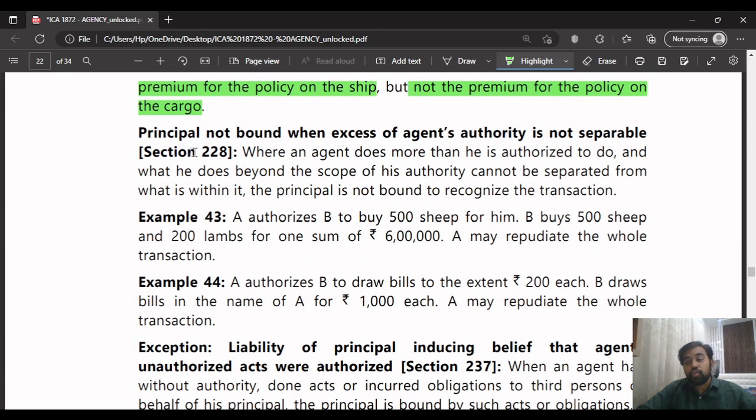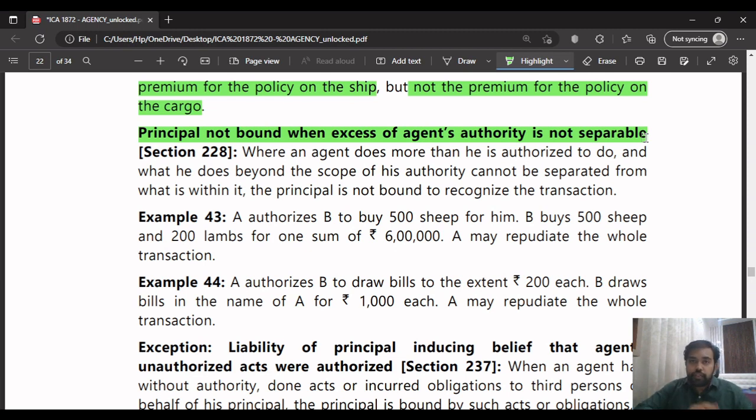Next, if it is not separable, the next case is where the principal is not bound when the excess of the agent's authority is not separable. Means if we can't separate the agent's acts which are beyond his authority from those for which he is within his authority.